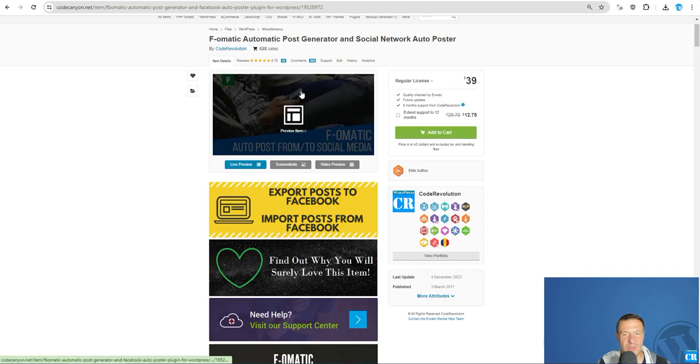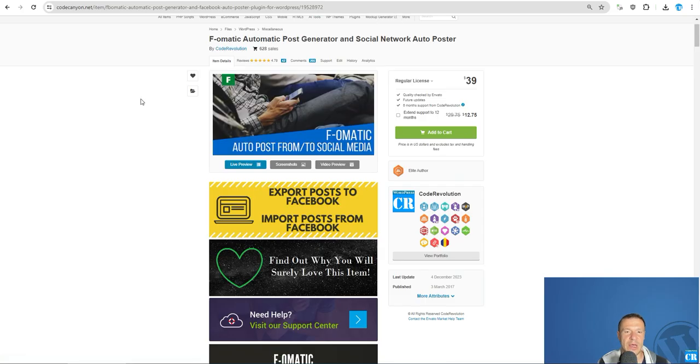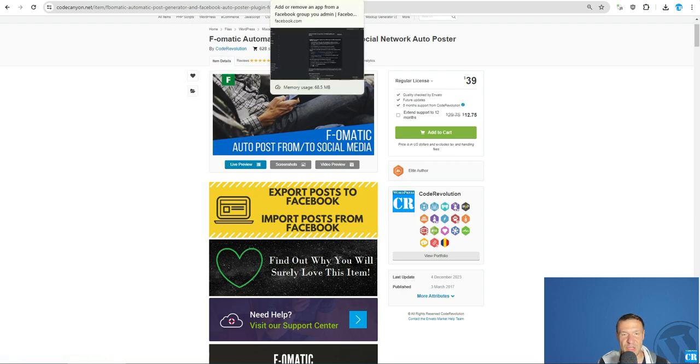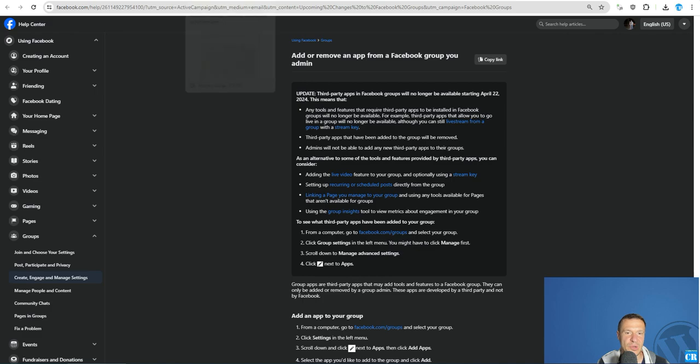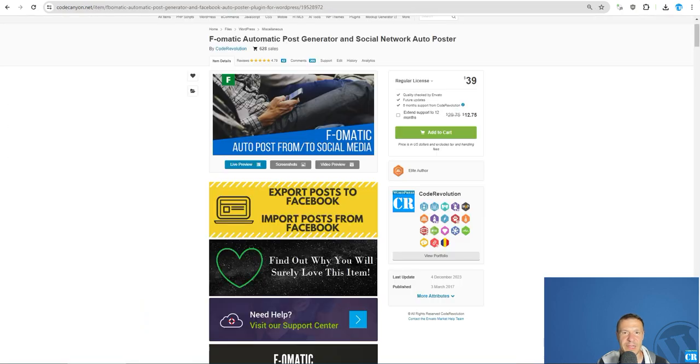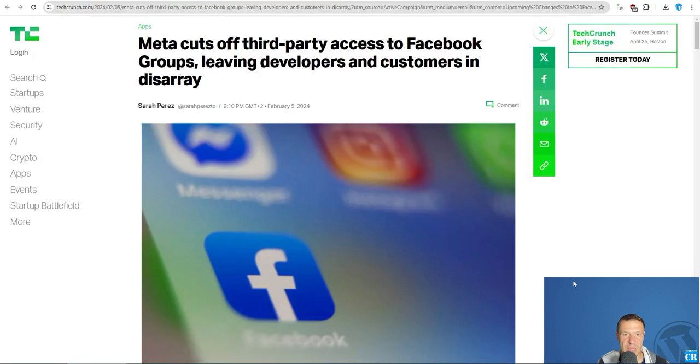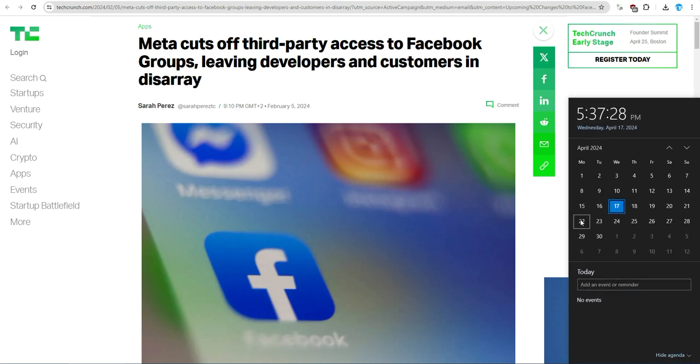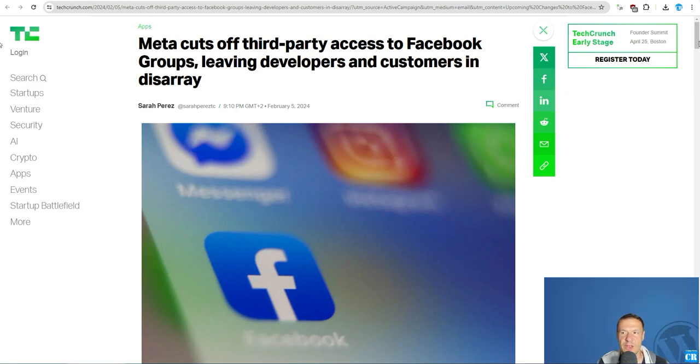This is regarding only the groups, not the pages, because the AIOMATIC plugin will be able to continue to post to Facebook pages, and this is only for groups. So if you are using group posting, be aware that the AIOMATIC plugin will not be able to post to groups anymore from 22nd April 2024, because Meta cuts off third-party access to Facebook groups.